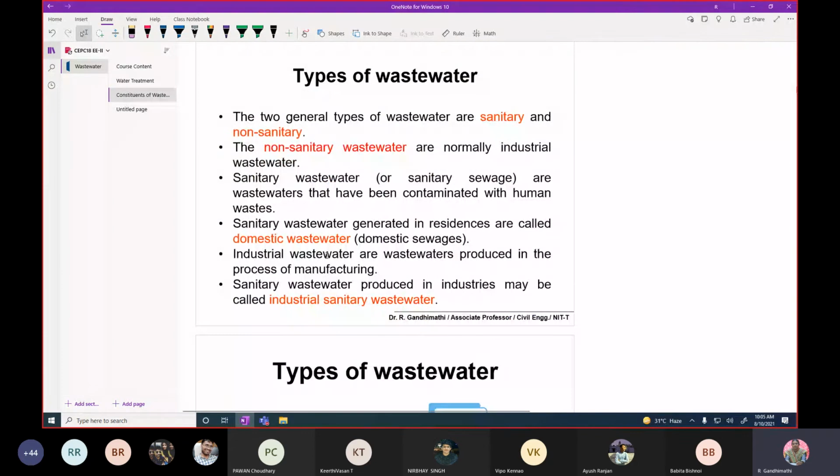And now coming to the wastewater, we'll see what the different classifications are. With respect to the origin and the characteristics, it might be classified. With respect to the source, it may be domestic, industrial, and hospital wastewater, or we can say biomedical wastewater. Whereas with respect to the characteristics, it is called sanitary or non-sanitary wastewater, that we will see now.